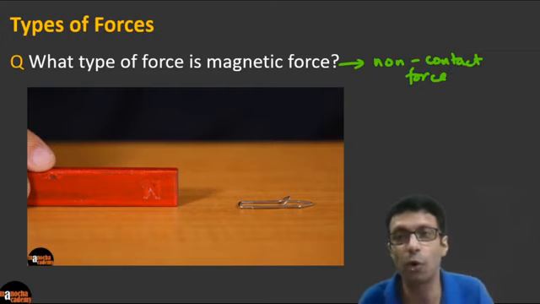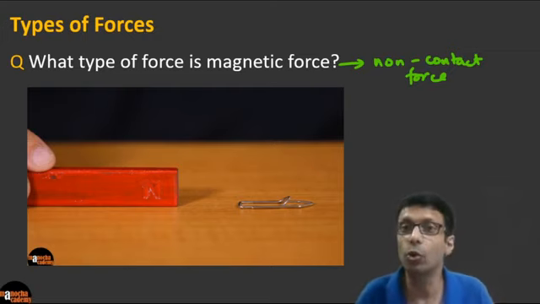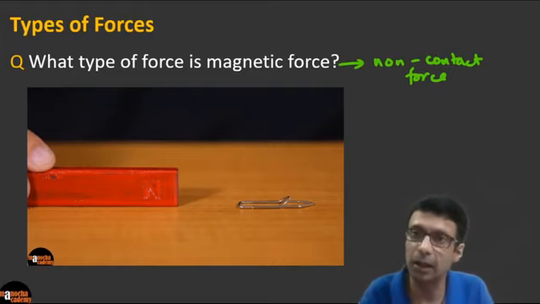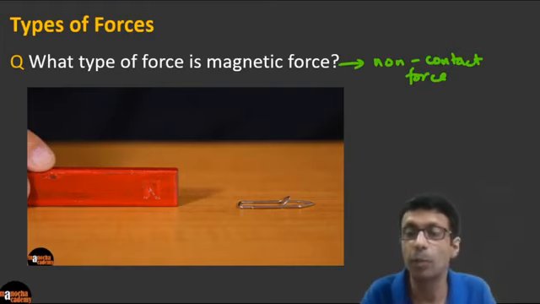So gravitational force, magnetic force. Does anybody know any other example of non-contact forces? Of course, when a magnet touches it, it also can act, but we don't say it is a contact force because it can also act from a distance.